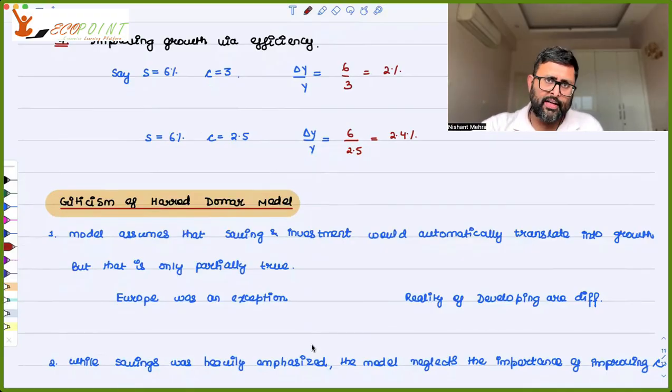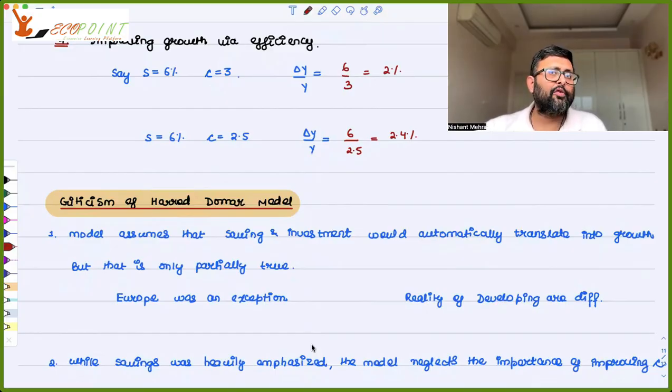So wherever you invest, automatically growth is going to be there. And how is investment going to come? Through savings. But you know what? Just having more investment is not entirely a sufficient condition for growth to happen.